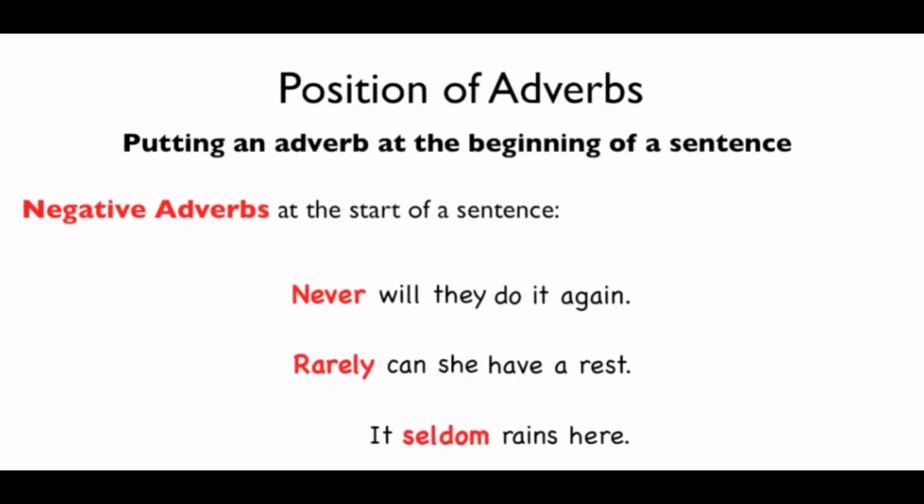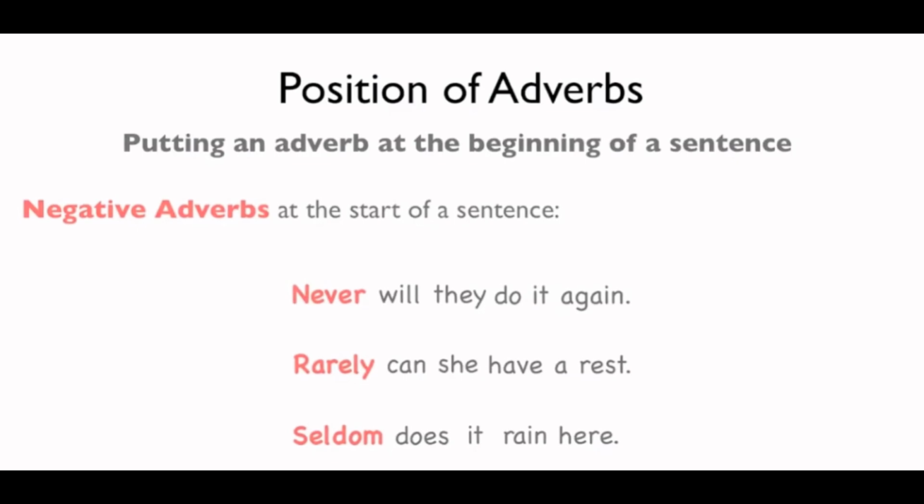A slightly complicated example would be, it seldom rains here. Now if you put seldom at the beginning of a sentence, you will need to bring in the auxiliary for the inversion. As it is present simple tense, your auxiliary is does. Seldom does it rain here. So, to summarize, you can put your adverbs at the start of your sentence, but be careful when you do that with negative adverbs. Now, let's move on to the adverbs of manner, and they answer the question, how.